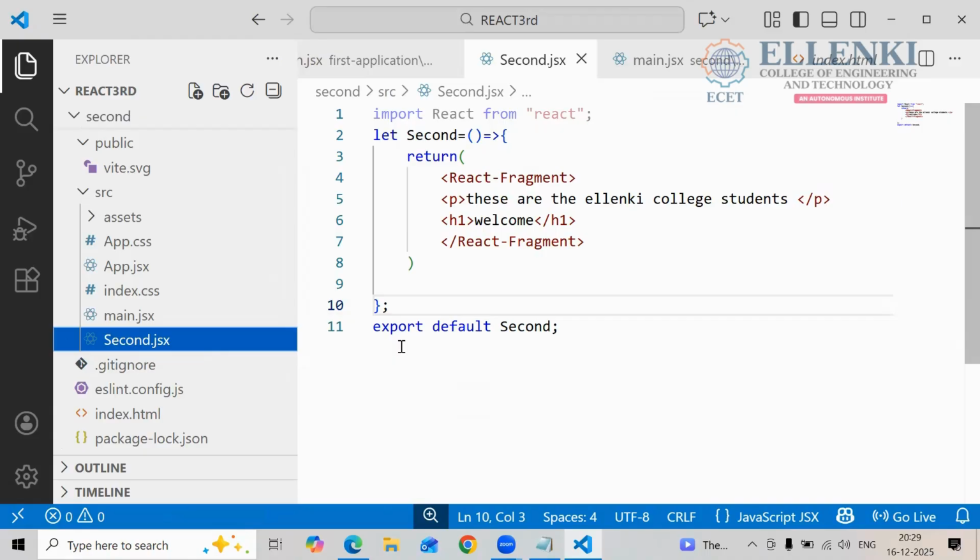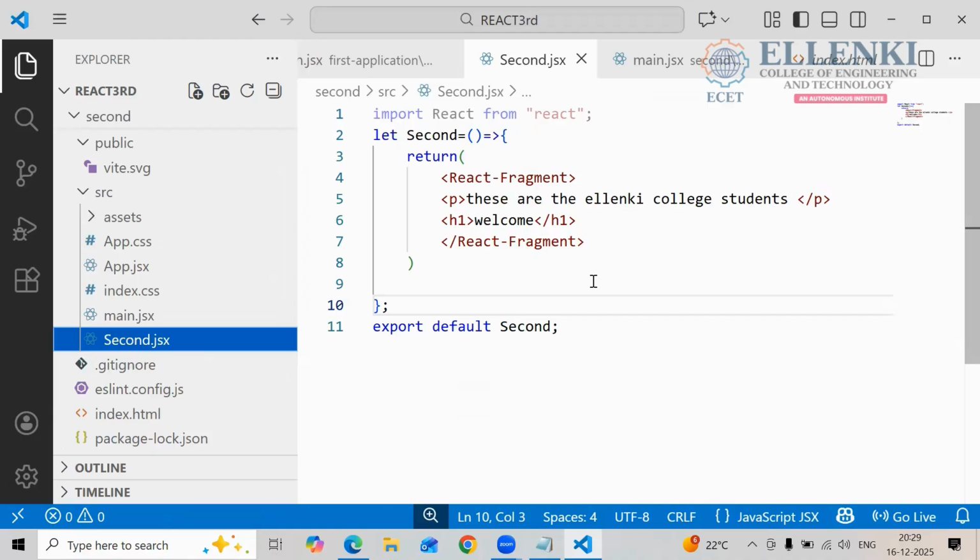You are saying my file is available to other files. If you want to tell another file, like main.jsx, these all things, you have to export that file. So for that purpose we are using the export keyword. And default, to overcome the object notation, so that others don't utilize it and give a different name, like that if you want to overcome the object notation, you are using the default keyword.